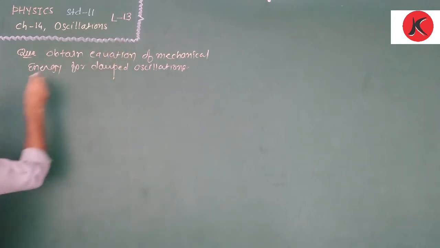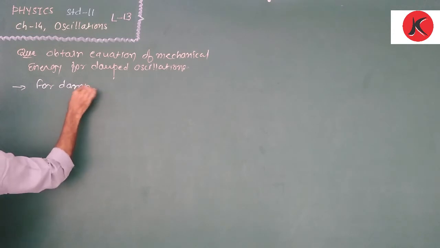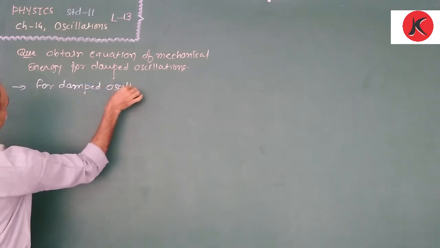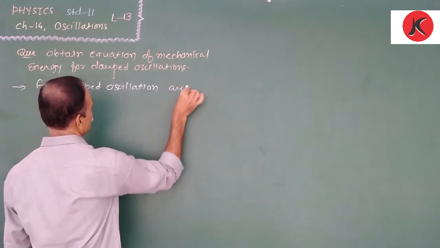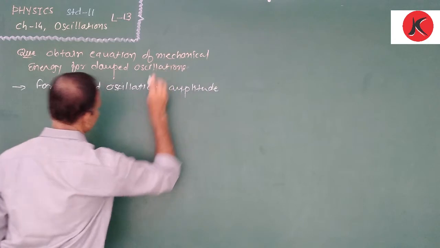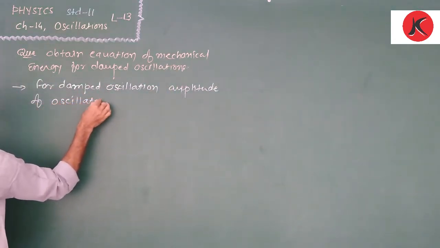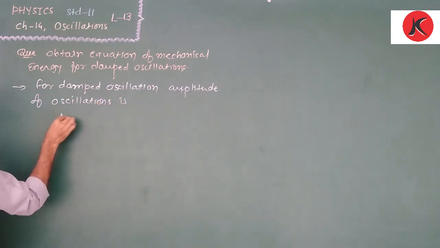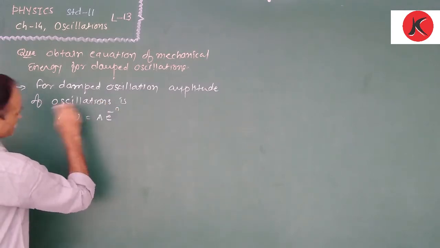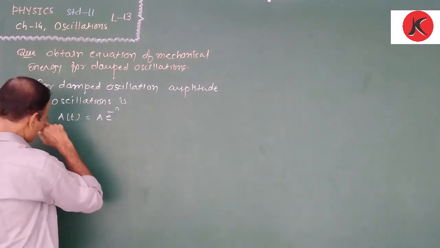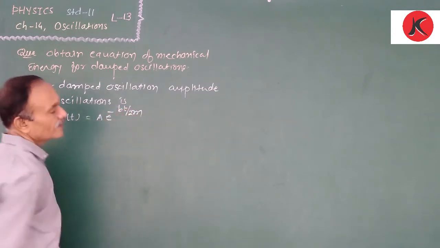Therefore, for a damped oscillation, the amplitude of oscillation at any time t is A' = A e^(-bt/2m).